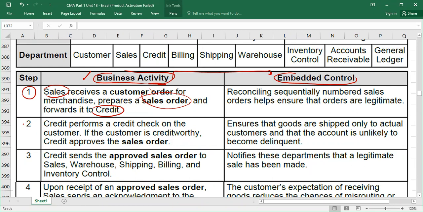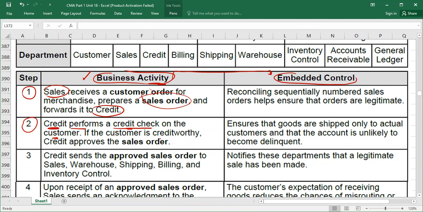The second stage is what? Credit. Now, the credit department performs a credit check. What does credit check mean? They will check the creditworthiness of the customer, whether this customer is creditworthy or not, whether this customer will pay you in the future or not. How many chances are there of bad debts, right? Obviously you will not make sales to any person who might result in bad debts in the future, so that is why credit will always perform credit checks on the customer.